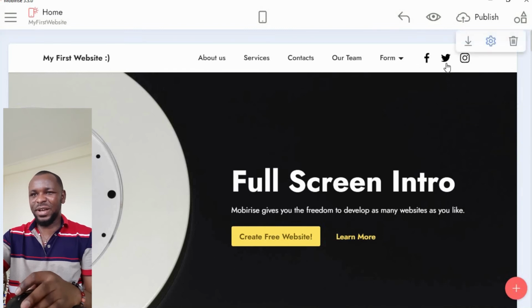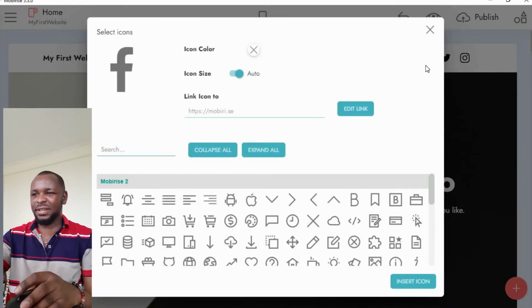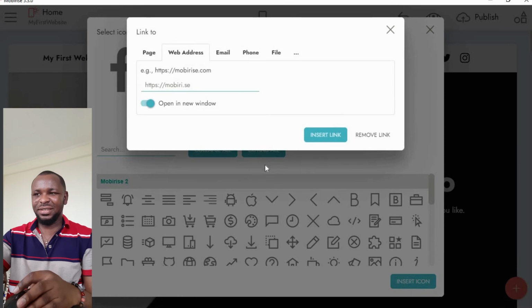Okay, so we have social media icons here. So how do we connect these social media icons to your social media handles? All right, so if you click on Facebook, for example, you see we have the link icon here. You replace that.